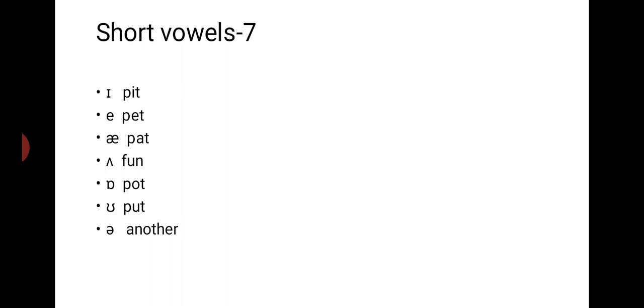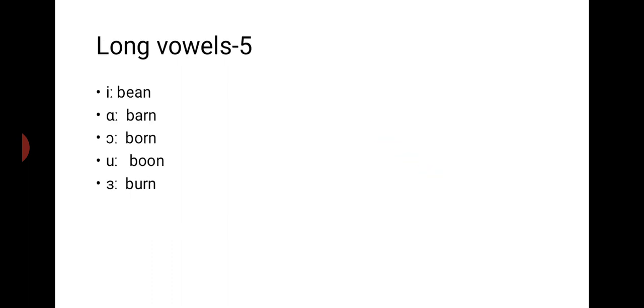Short vowels: e as in pet, a as in pet, a as in pet, a as in fun, o as in pot, u as in put, a as in another. Long vowels: e as in bean, a as in burn, o as in born, u as in boon, a as in burn.